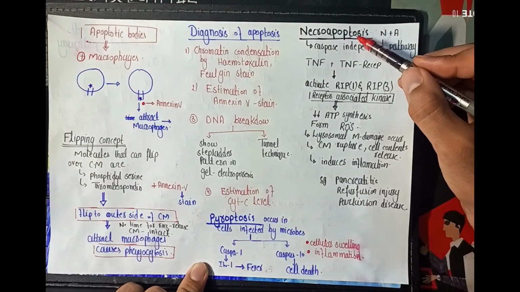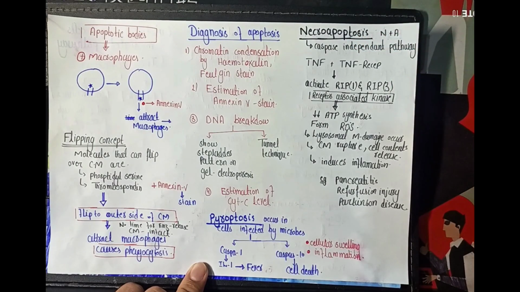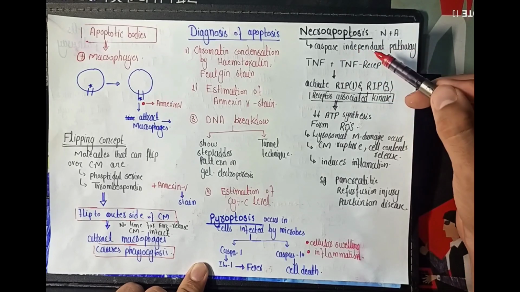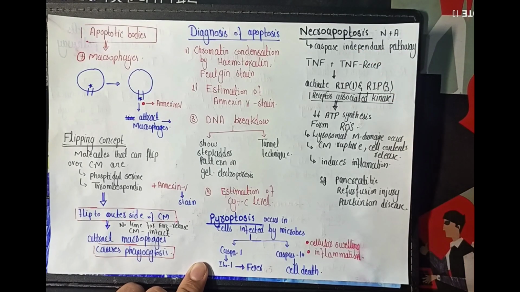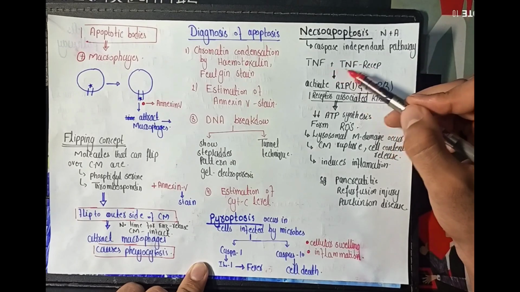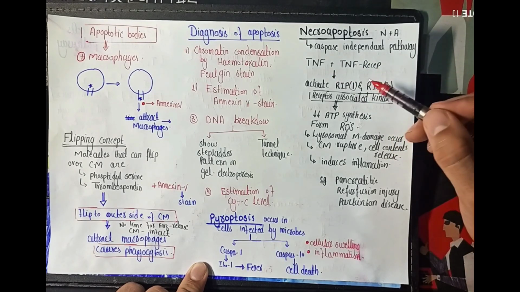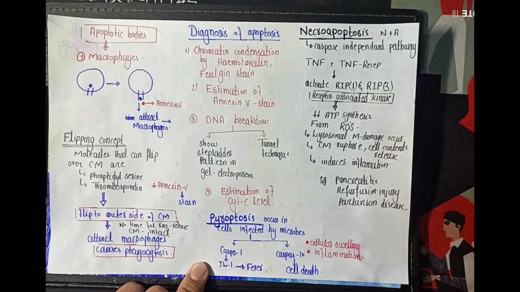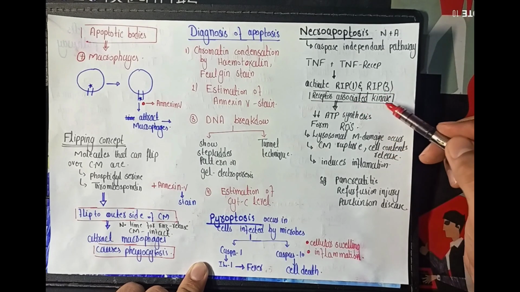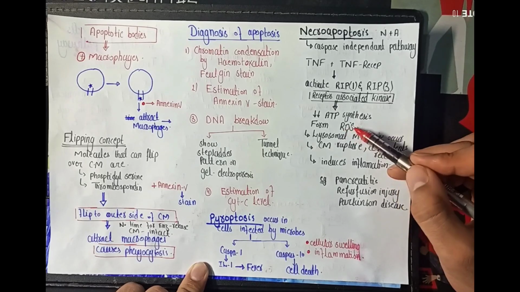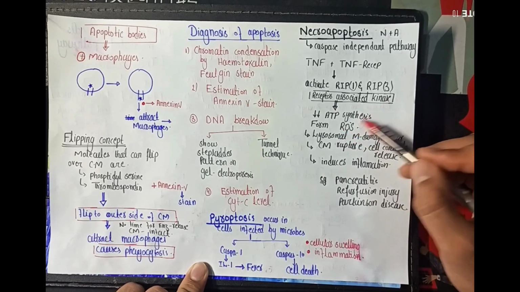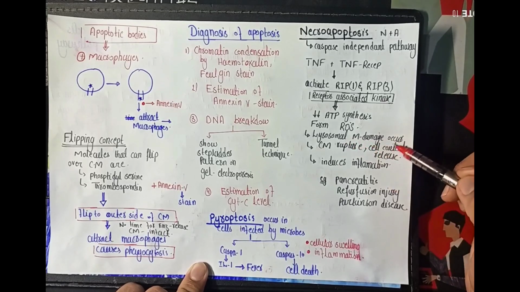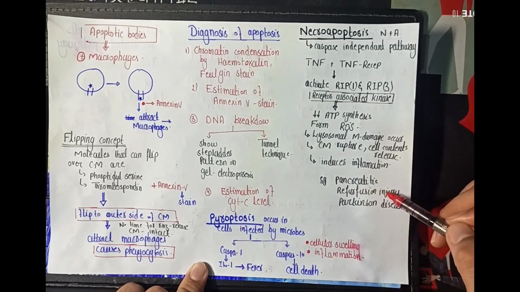आखिर में आता है हमारे साथ necroapoptosis. So it includes both the necrosis and the apoptosis and it is the caspase independent pathway because there is no involvement of the caspase protease enzymes. In this pathway, the tumor necrosis factor binds with the tumor necrosis factor receptor, which further leads to activation of RIP1 and the RIP3 genes, which are the receptor-interacting kinases, and hence there will be a formation of reactive oxygen species in the cell. Similarly, the ATP synthesis also decreases, the lysosomal membranes are damaged, the cell membrane ruptures, and the contents are released from the cell, which induces the inflammatory process. And the examples of necroapoptosis include the pancreatitis, reperfusion injury, and the Parkinson disease.